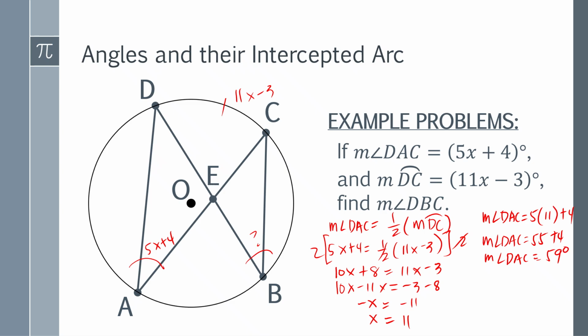Since the measure of angle DAC is 59 degrees, the measure of angle DBC is also 59 degrees, because they are congruent to each other. Did you get it? Let's have the last theorem.